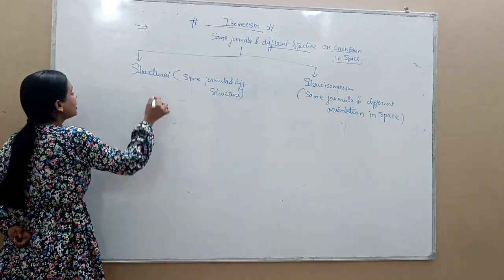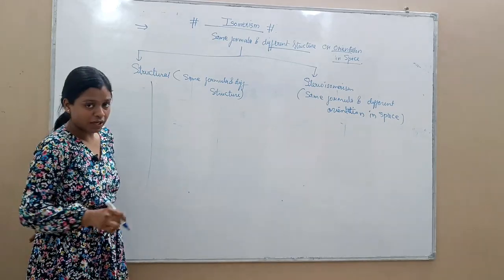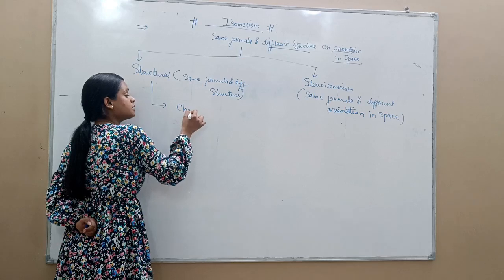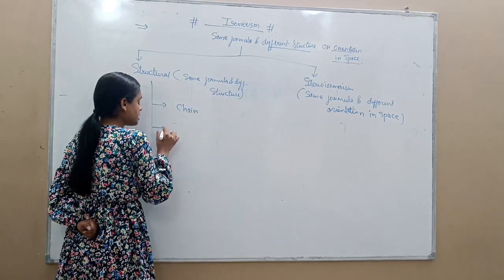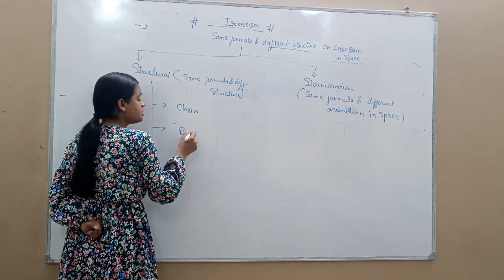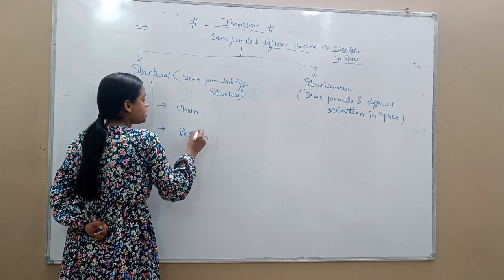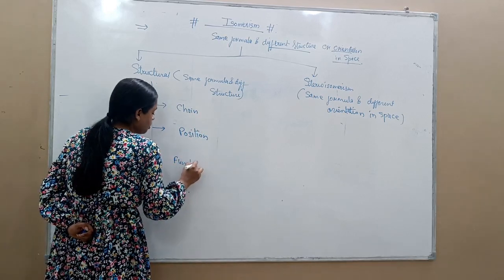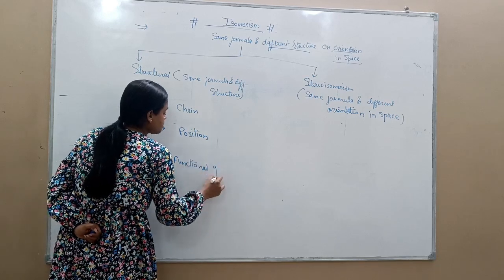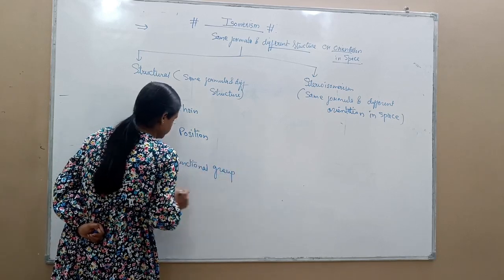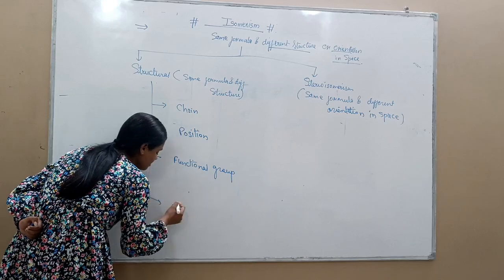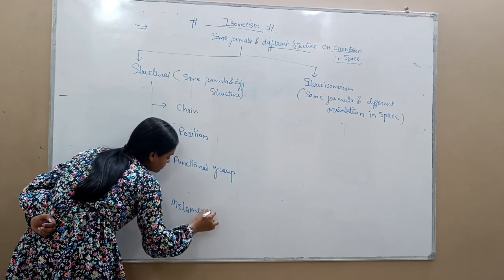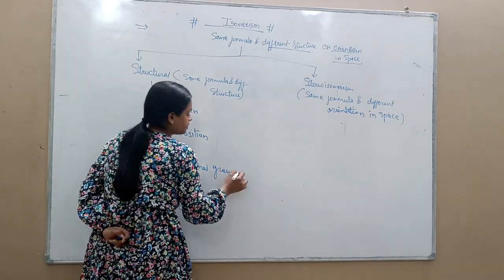Clear? So we can divide structural isomerism further into four parts. First is chain isomerism. Second is position isomerism. Third is functional group isomerism, and the last one is metamerism.